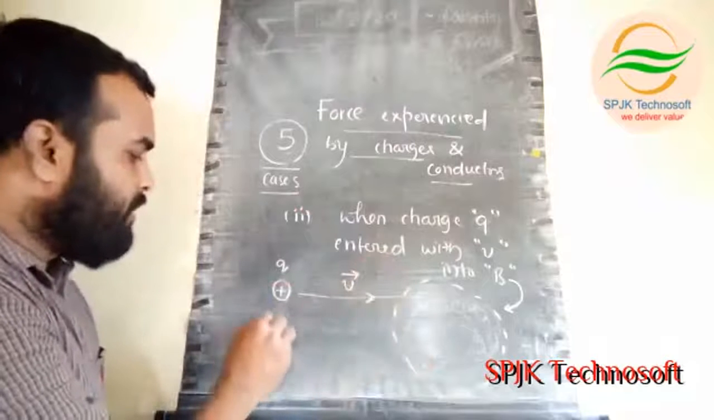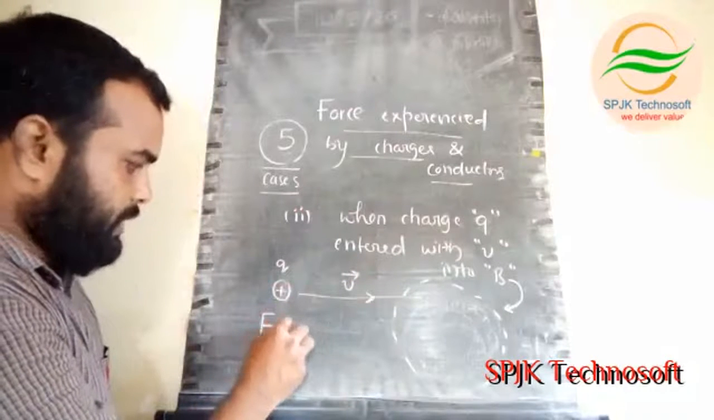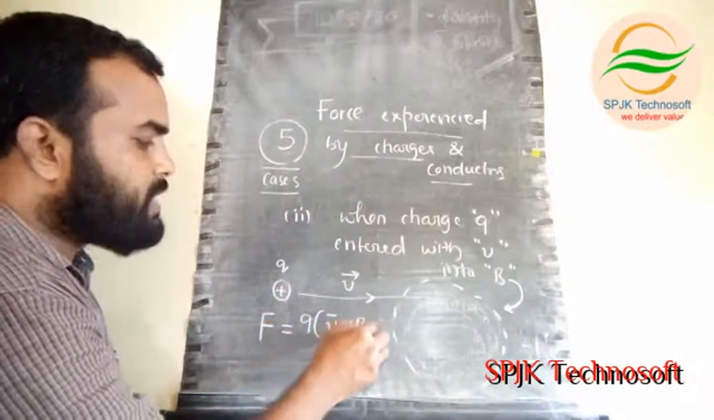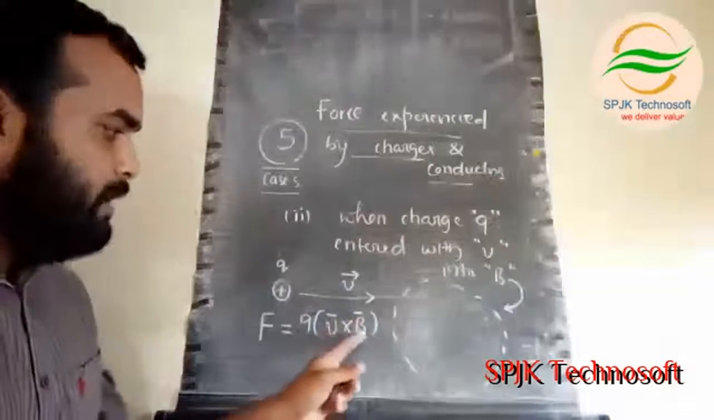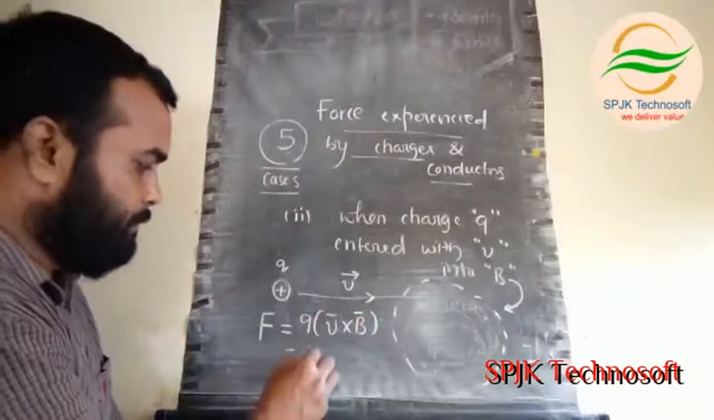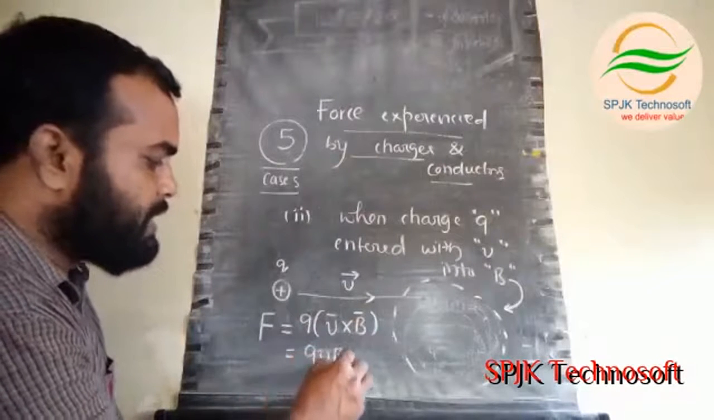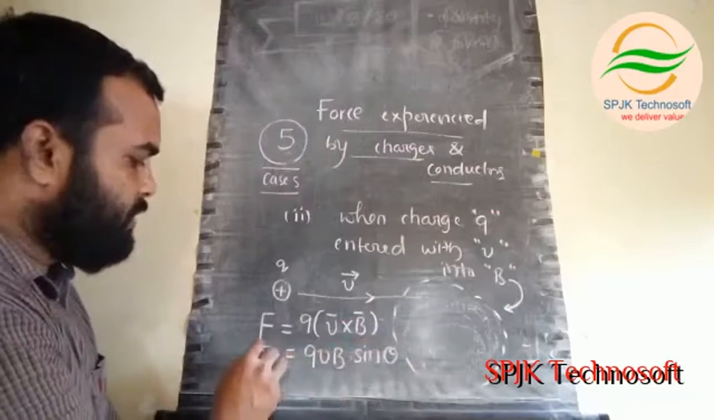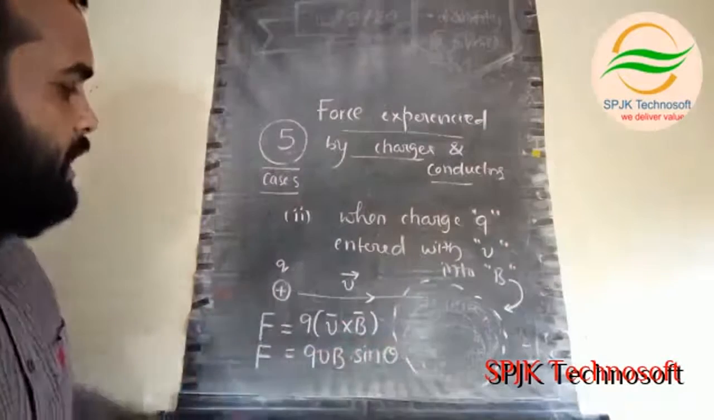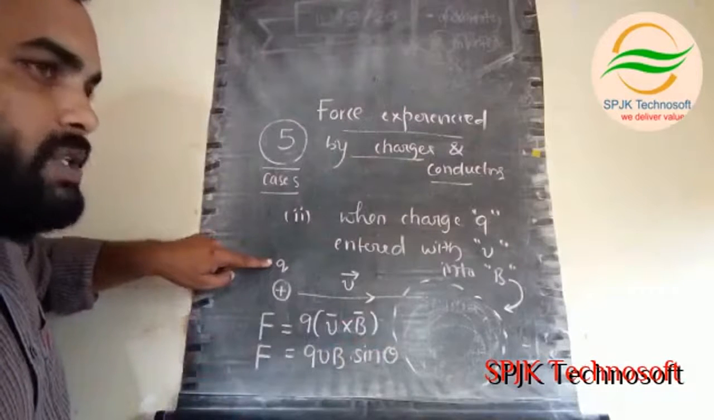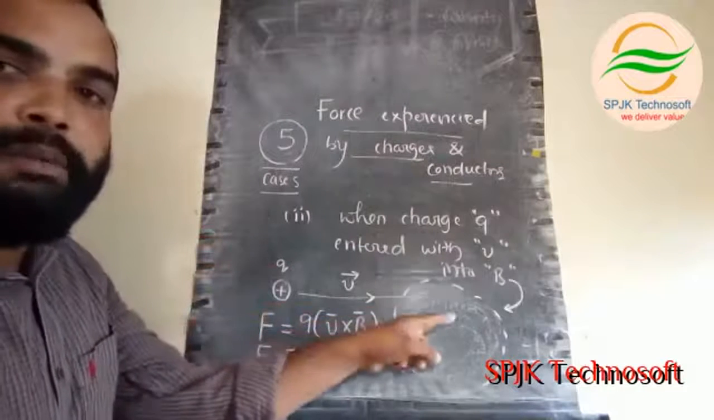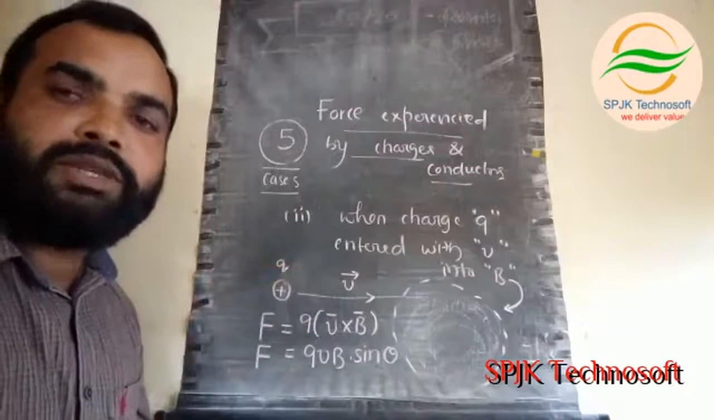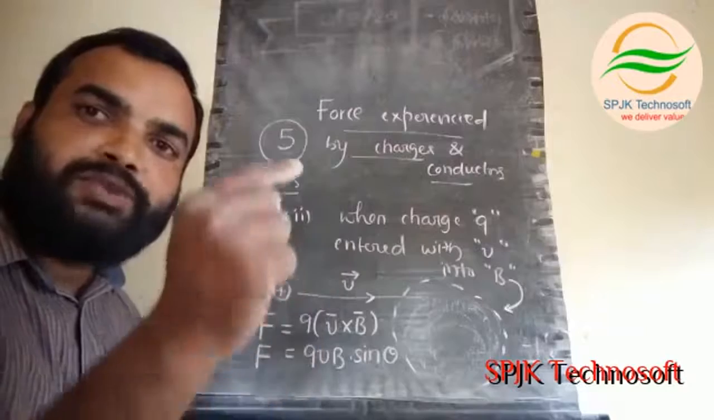That force is also given by Lorentz. That is F equals Q into V bar cross B bar, where this is a cross product. If we expand, we can write it as F equals QVB sin theta. This is the force experienced by the charged particle entering the magnetic field. Previously we discussed F equals EQ, the force experienced by a charge placed in the electric field.